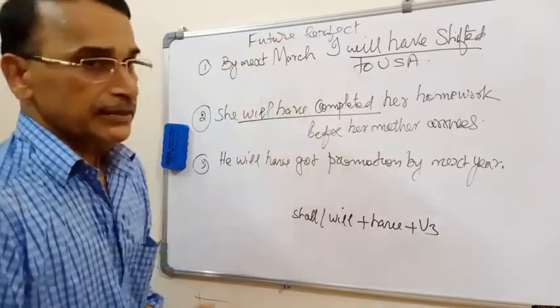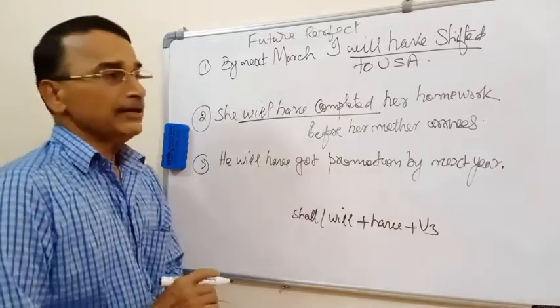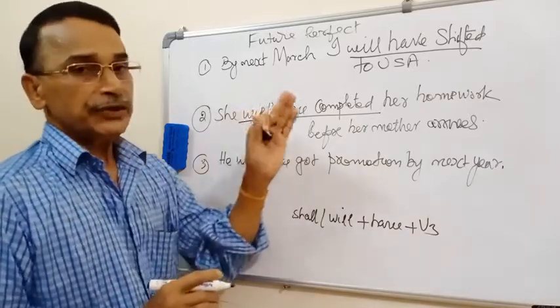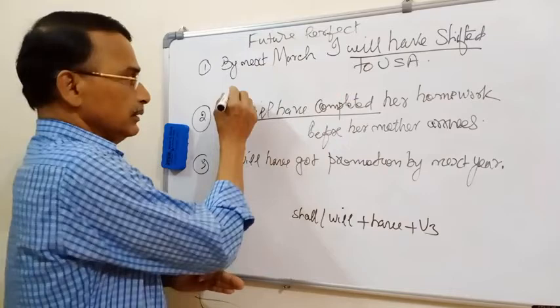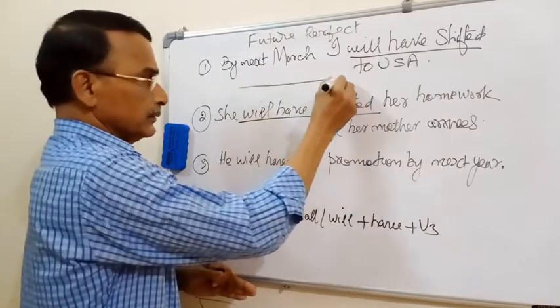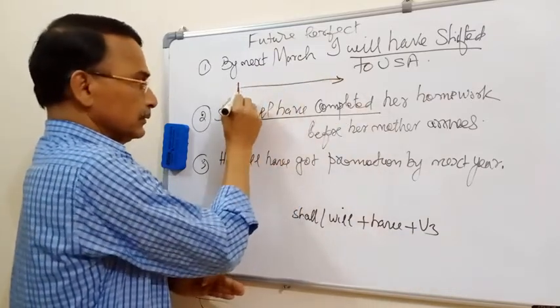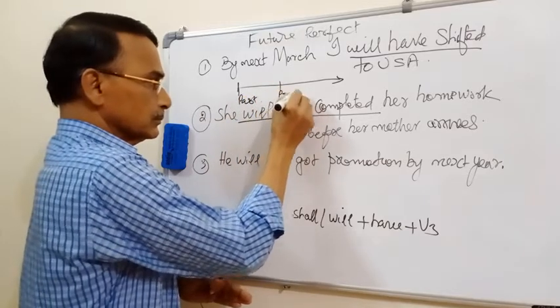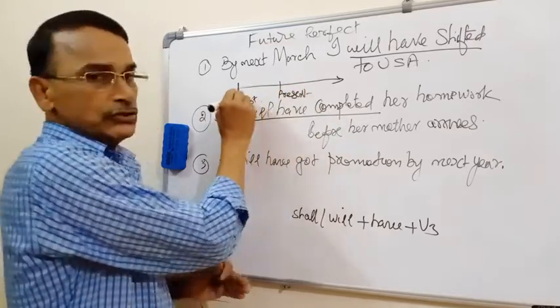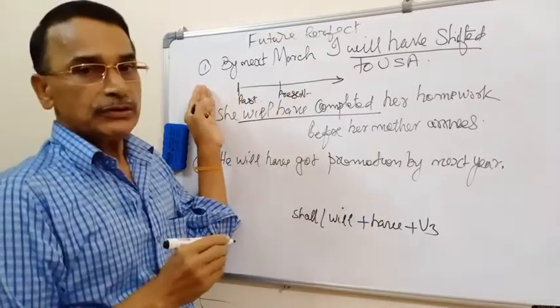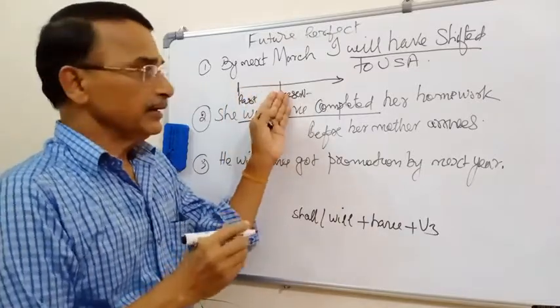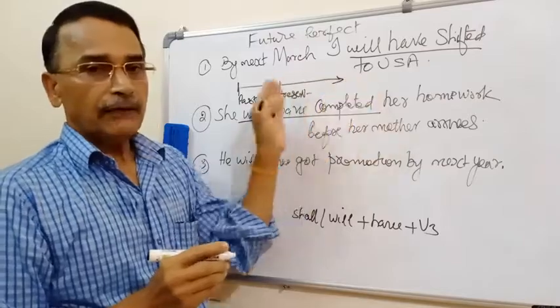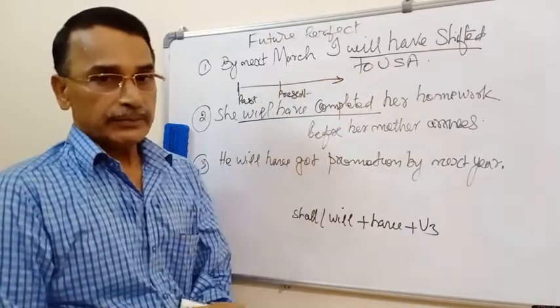Look at the first sentence. By next March, I will have shifted to USA. Suppose this is past, this is present, after this future.